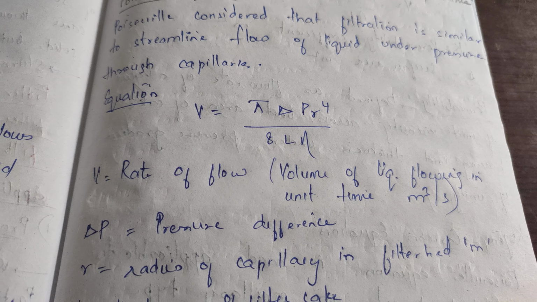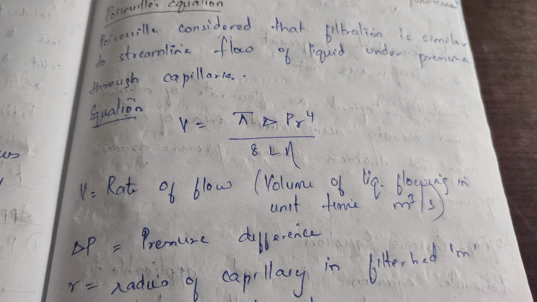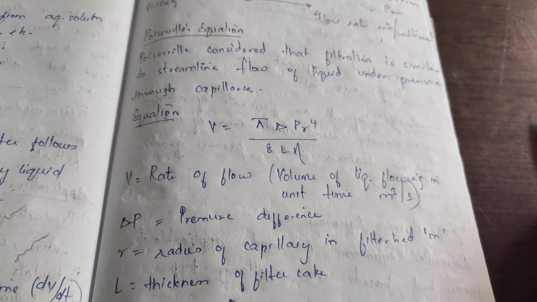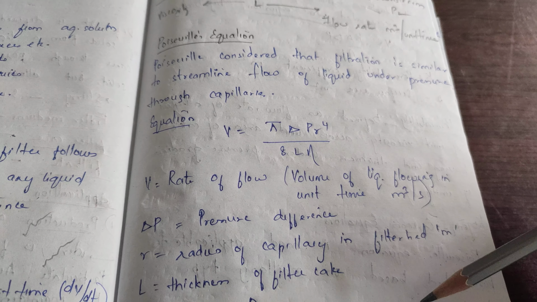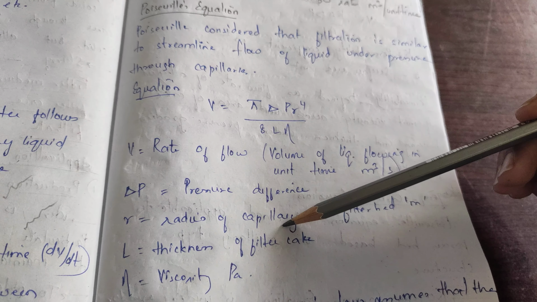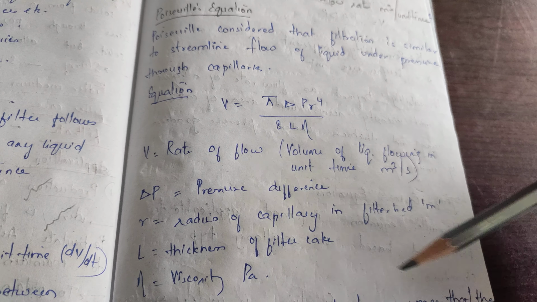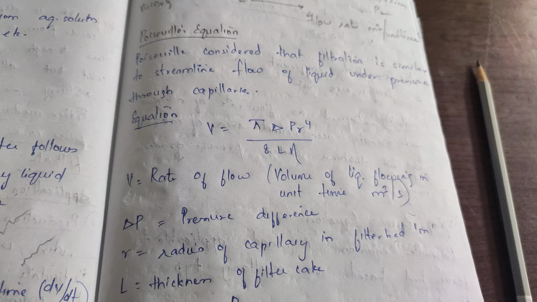The equation which he gave is V = πΔP R^4 / 8Lη, where V is the rate of flow, ΔP is the pressure difference, R is the radius of the capillary, L is the thickness of the filter cake, and η is the viscosity. Okay, this is Poiseuille's equation.